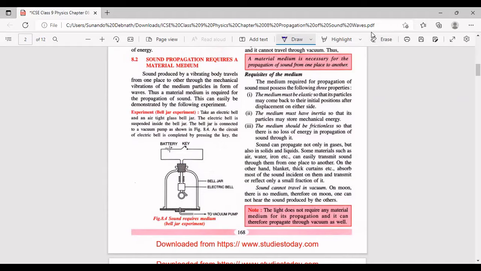You can obviously see the things inside, and there's an electric bell kept inside this bell jar connected with battery and a key. So when we press the key, means when we switch on the key, what happens, current flows through the circuit and the bell jar starts ringing. We can see the hammer striking the gong, and if there is air inside the bell jar, we can even take out the air by using a vacuum pump.